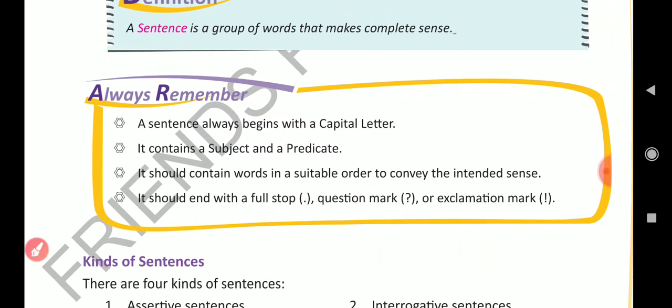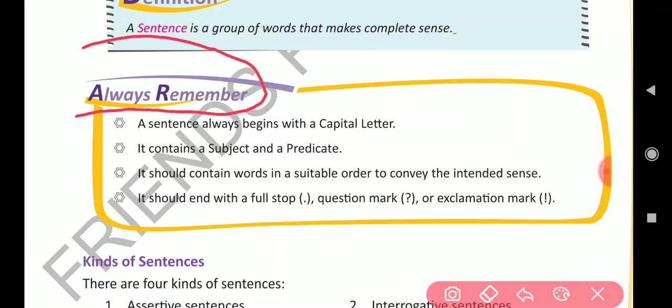Now, always remember what you have to remember when you form a sentence. A sentence always begins with a capital letter. So first, what do you have to keep in mind? A sentence should always begin with a capital letter.